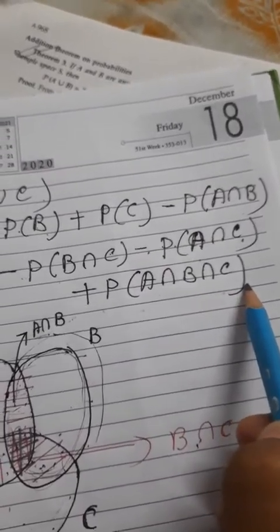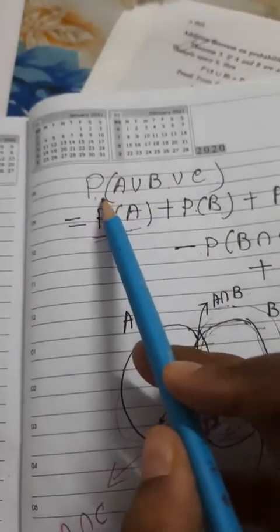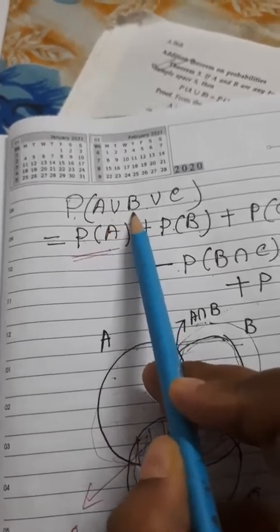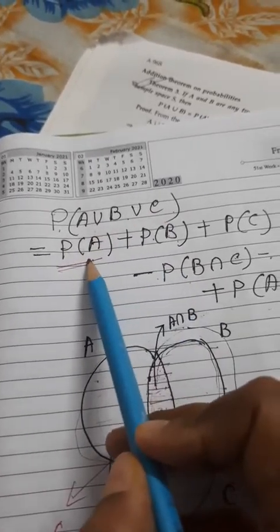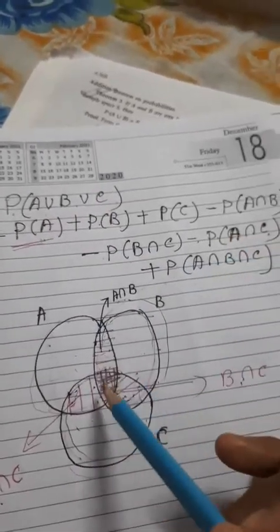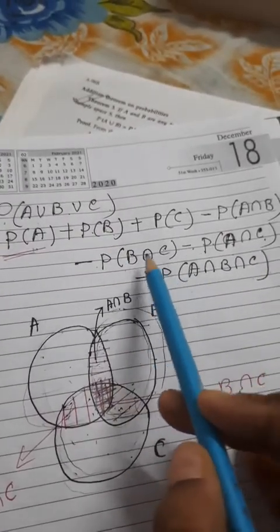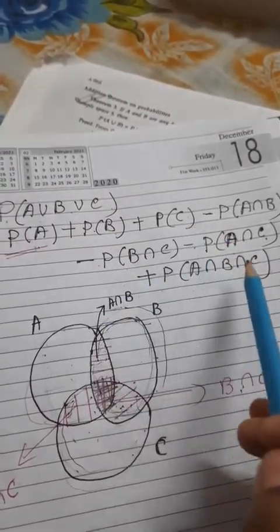That means you understood the meaning of probability of A union B union C. Probability of A, you cancel the common part. Probability of B, you cancel the common part. Probability of C, cancel the common part.